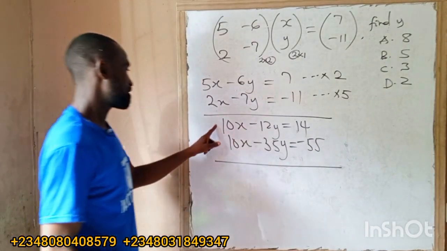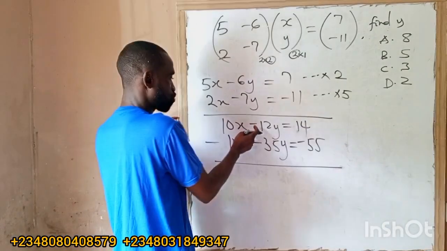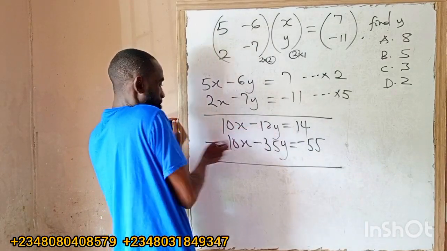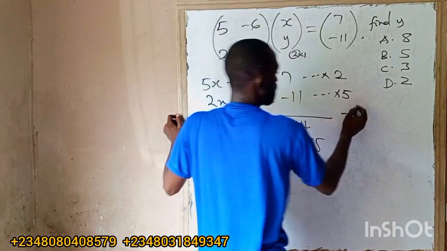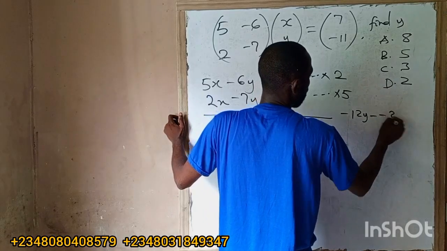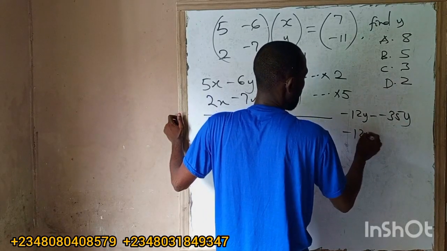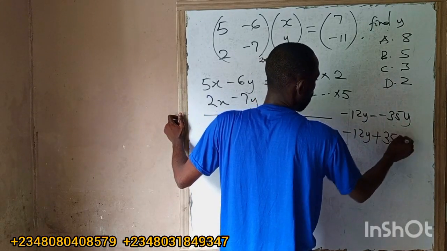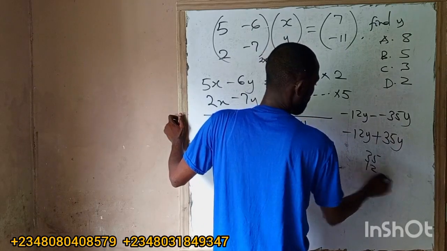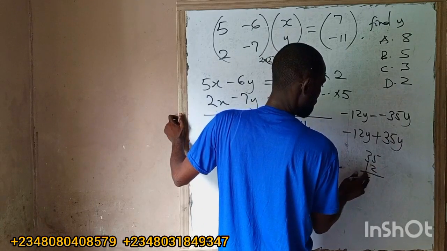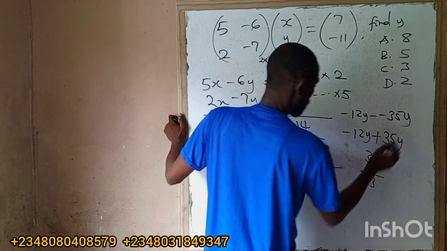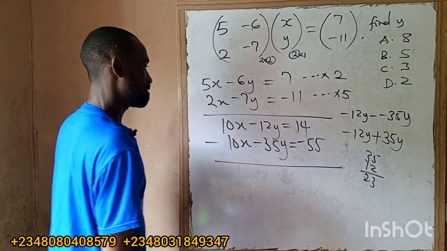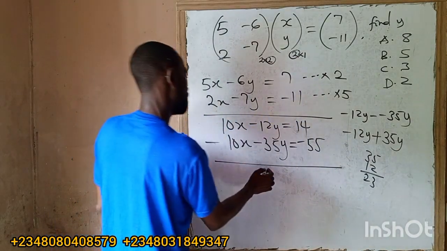This and this is 0. Having minus 12y minus 35y, that will be minus 12y plus 35y. So what is 35 minus 12? That will give us 23. Yes, this is 23.